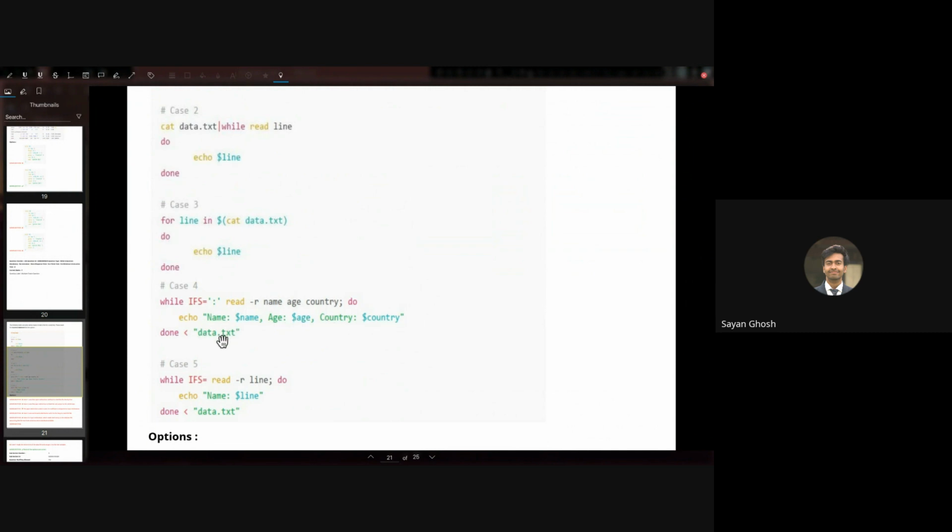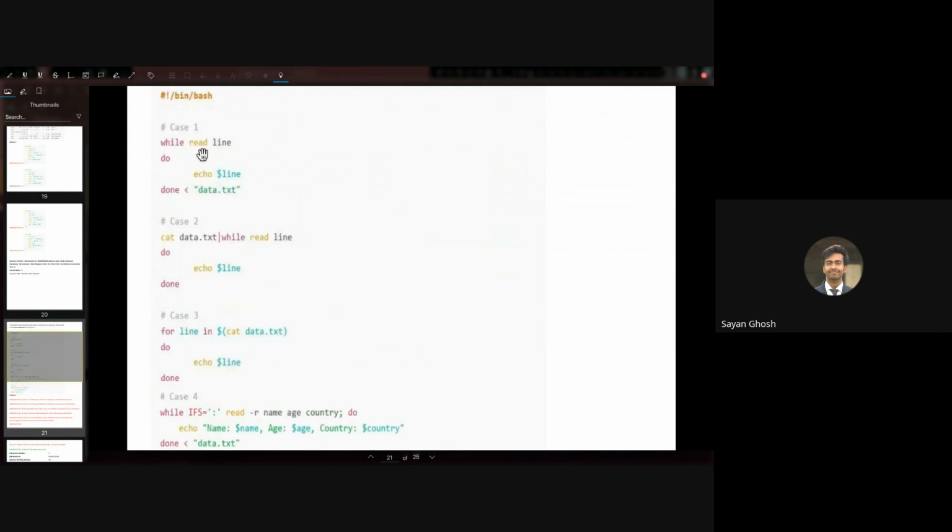So basically the data.txt is like a colon separated file which has 3 fields: name, age, country, and we are using read -r name, age, country to read the 3 fields directly into 3 variables from each line of the data.txt, right, sir? Yes, from the data.txt.